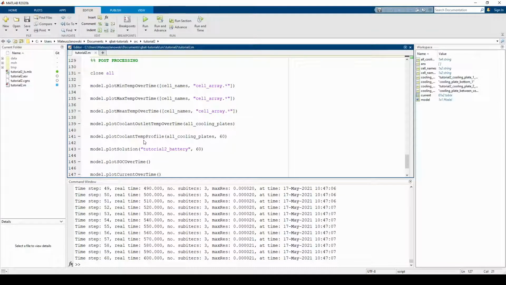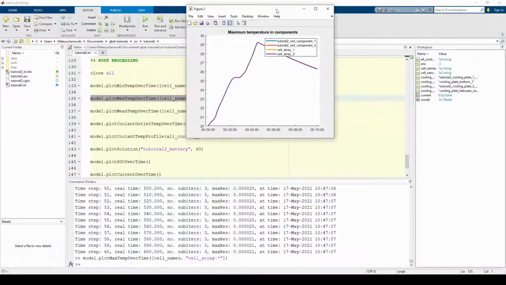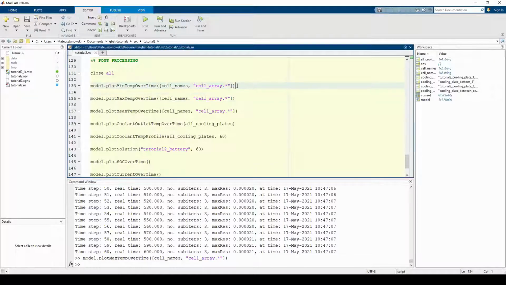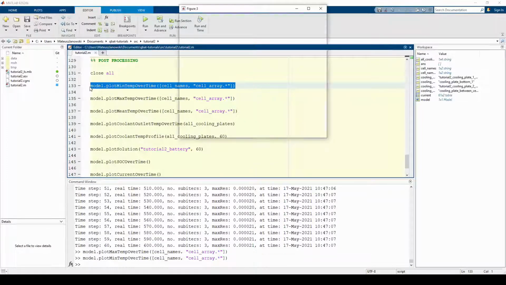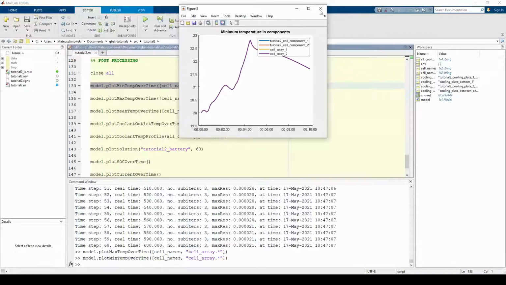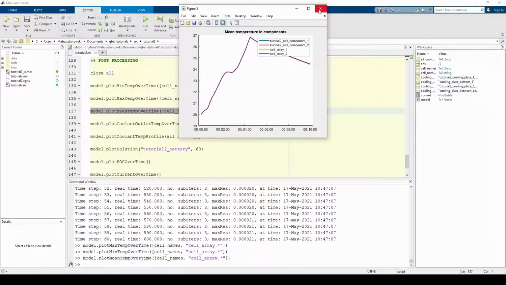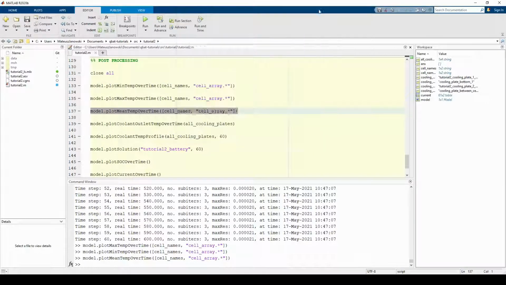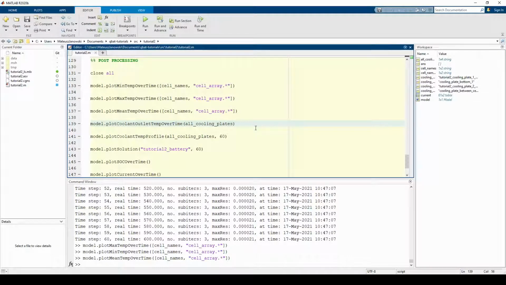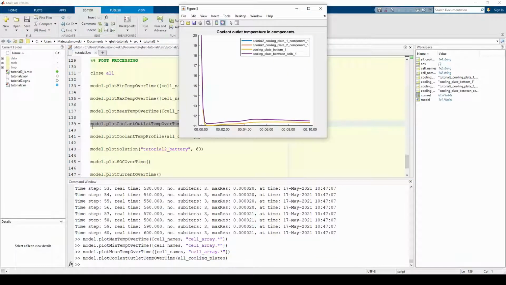We can plot maximum temperature of a component over time, minimum temperature of a component over time, the average temperature of a component, we can also post-process fluid properties. For example, we can plot coolant outlet temperature over time. This is the temperature of the coolant exiting each cooling plate.